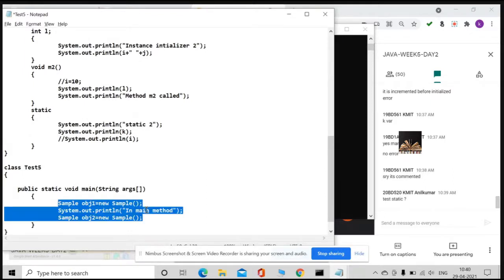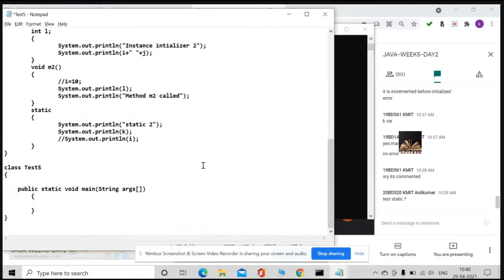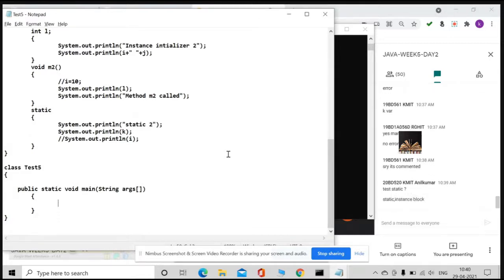Now what is your output? I don't have anything in main. Guys, are you with me? Static and instance blocks?